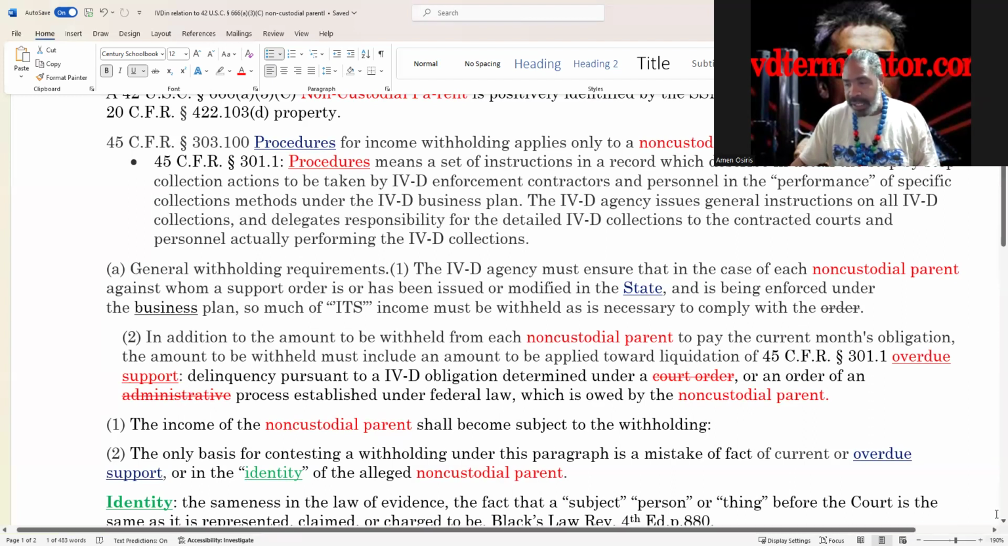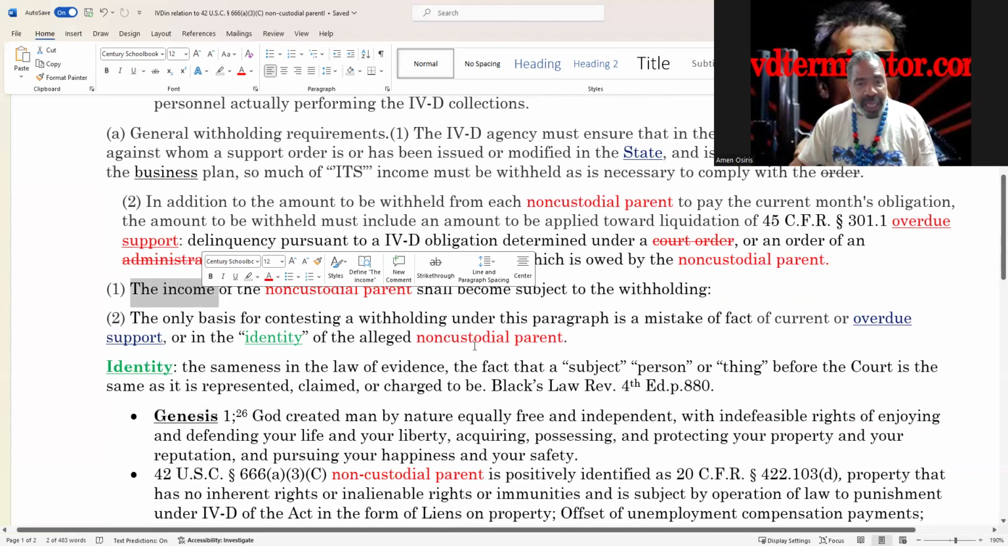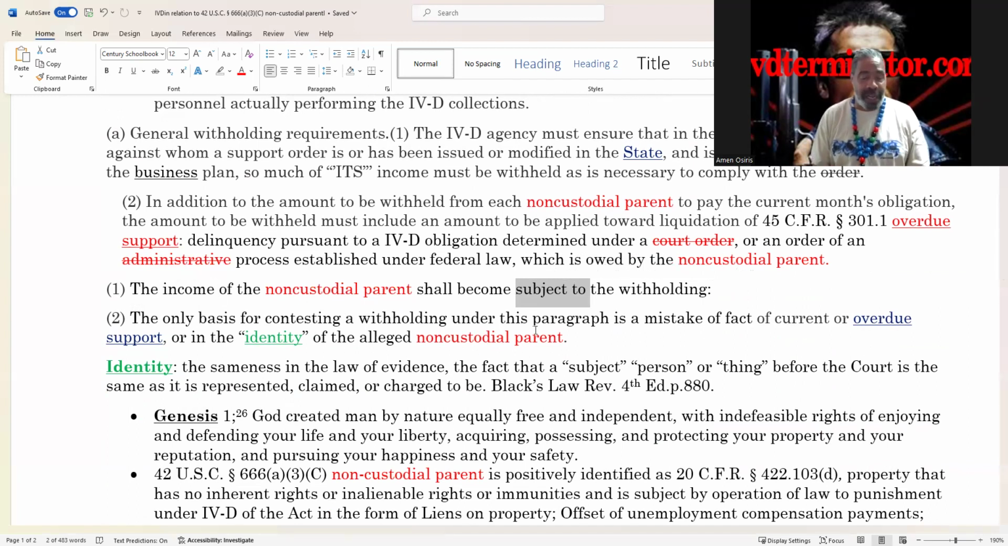All right. So herein, and this is directly from federal regulations right here, the income of the non-custodial parent shall become subject to withholding. Subject to. You're a man by nature equally free and independent. Free means not subject to control, restraint, limitation, or modification from any given outside source. Independent means not subject to limitation, not subject to. That is your inherent right. You are not subject to anything. You are by nature equally free and independent. So it tells us clearly that it is the non-custodial parent's income that is subject to withholding, not you as a man.